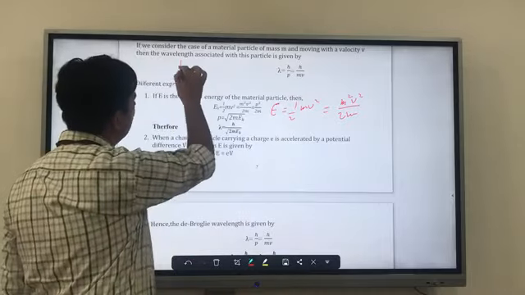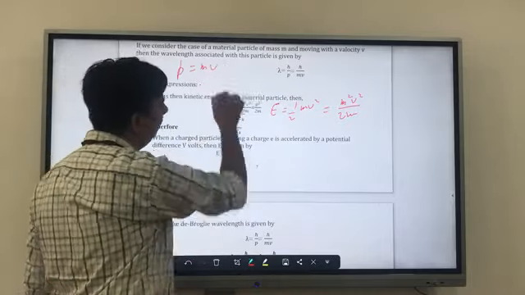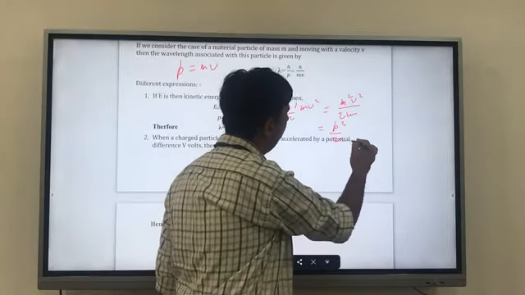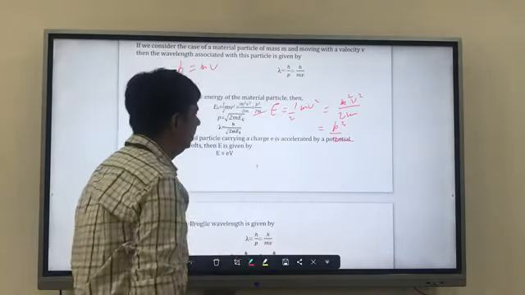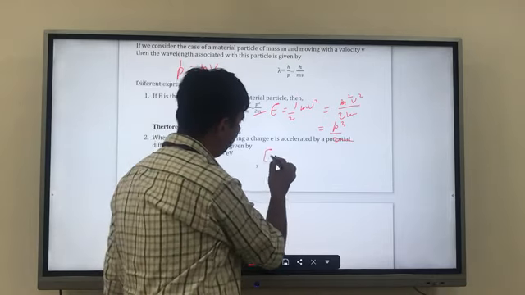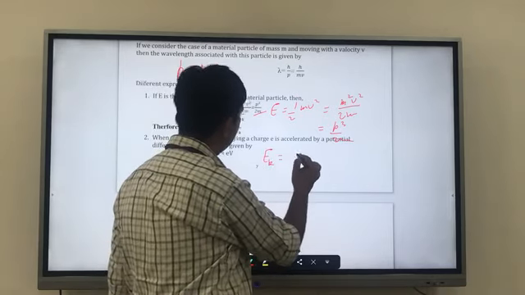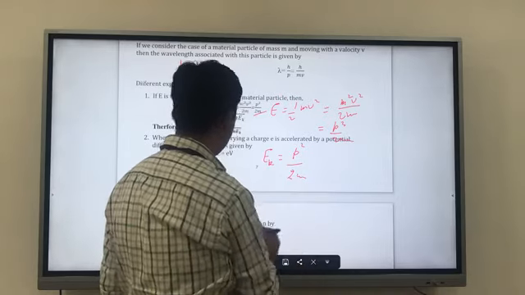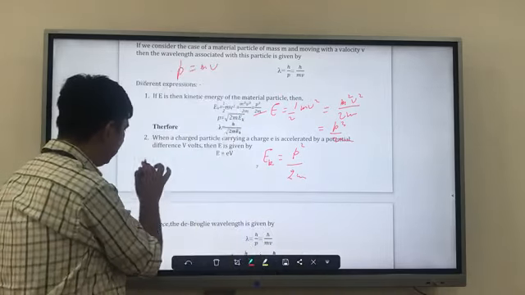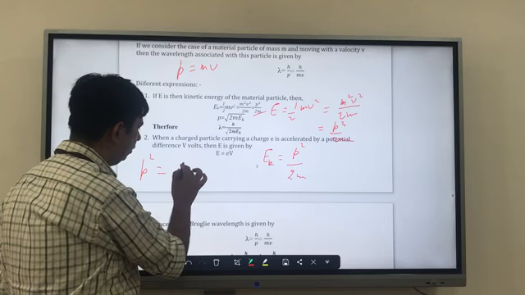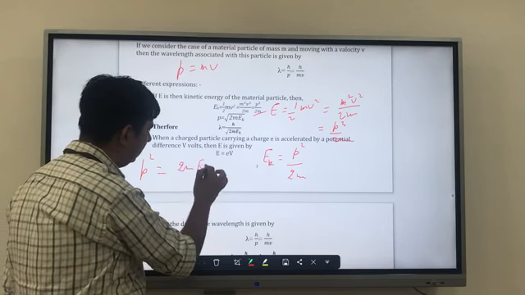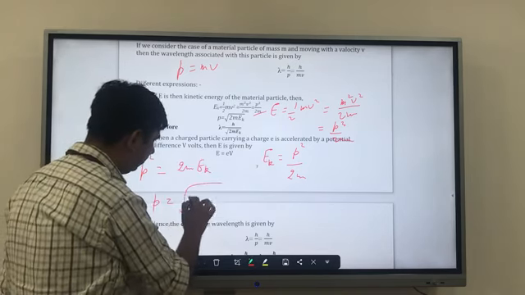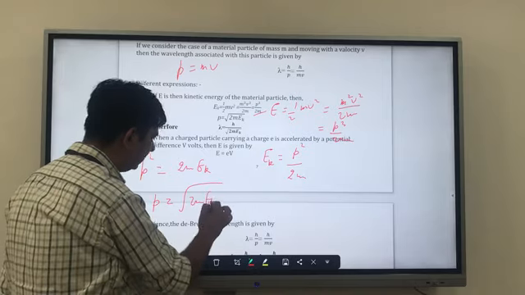We know p is equal to mv, so we can write it as p square upon 2m. So my kinetic energy EK is equal to p square upon 2m, and from here p square is 2m EK, so p is the square root of 2m EK, and this is my final answer.